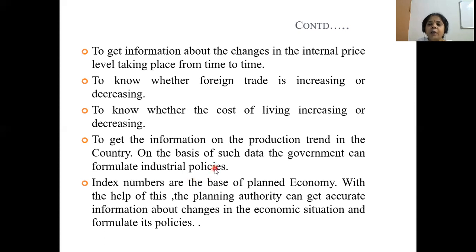ಒಂದು ಎಕಾನಮಿ ಚೆನ್ನಾಗಿ ಮೂವ್ ಆಗ್ಬೇಕು ಅಂತಂದ್ರೆ ಗವರ್ನಮೆಂಟ್ ಜಾಸ್ತಿ ಎಕ್ಸ್ಪೋರ್ಟ್ಸ್ ಅನ್ನ ಮಾಡಬೇಕು. ಆ ಎಕ್ಸ್ಪೋರ್ಟ್ ಹೇಗೆ ಆಗ್ತಾ ಇದೆ, ಪ್ರೊಡಕ್ಷನ್ ಟ್ರೆಂಡ್ ಹೇಗಿದೆ, ನಮ್ಮ ಪ್ರಾಡಕ್ಟ್ ಗೆ ಡಿಮ್ಯಾಂಡ್ ಇದೆಯಾ ಇಲ್ವಾ, ಹೆಚ್ಚು ಡಿಮ್ಯಾಂಡ್ ಇದೆ, ಹೆಚ್ಚು ಎಕ್ಸ್ಪೋರ್ಟ್ ಆಗ್ತಾ ಇದೆ ಅಂತಂದಾಗ how much it is, if it is less, why, what is the reason for that, and for that they have to formulate industrial policies. Good industrial policies they take, and the government takes measures to export more and more products through increasing production. For that purpose the index number is used.